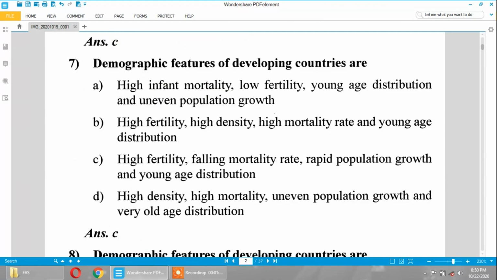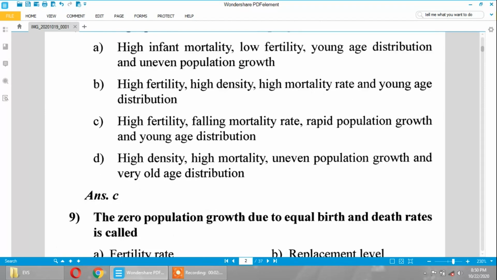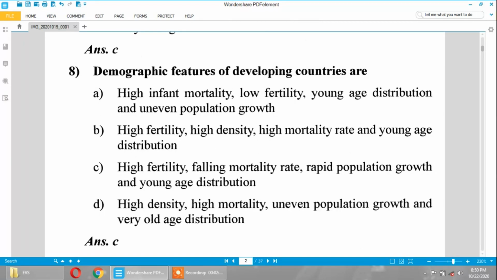Next, demographic features of developing countries are having high fertility, falling mortality rate, rapid growth and young age distribution.